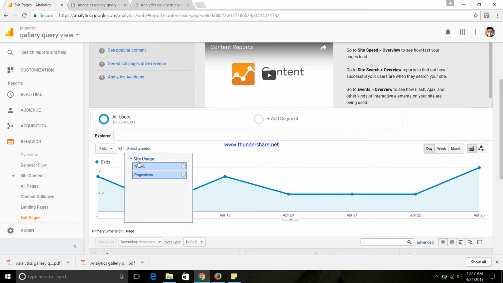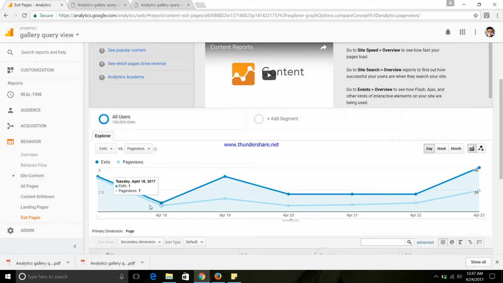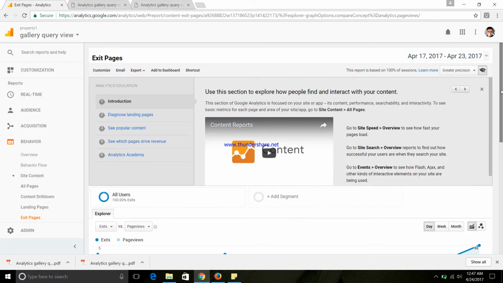This can be compared with the number of exits against the number of page views. Here there were 4 exits and 38 page views. And over here we had 5 exits with 24 page views. This again can be measured on a weekly, daily and monthly basis, and can be taken as an export.